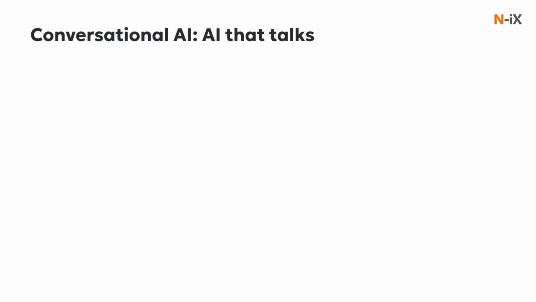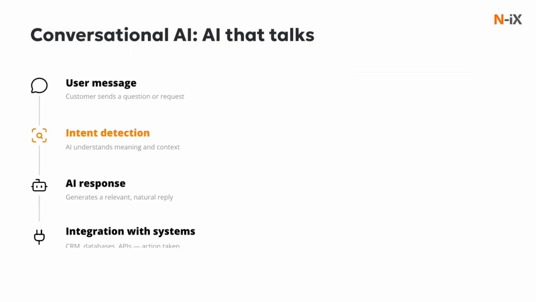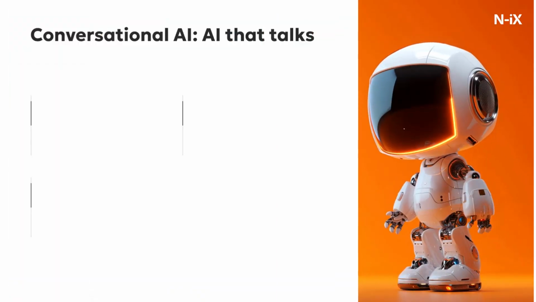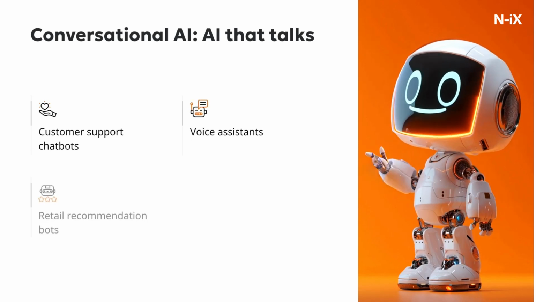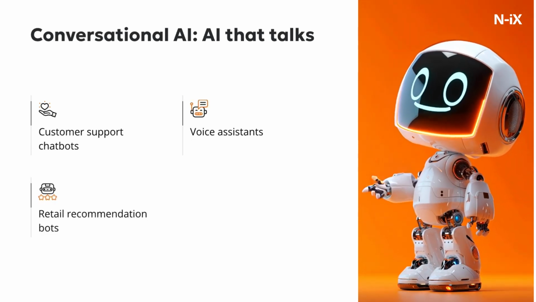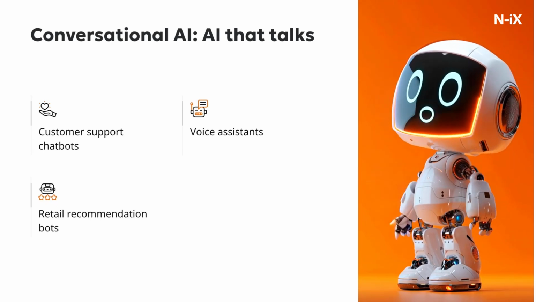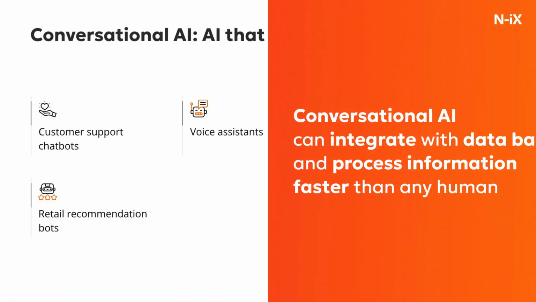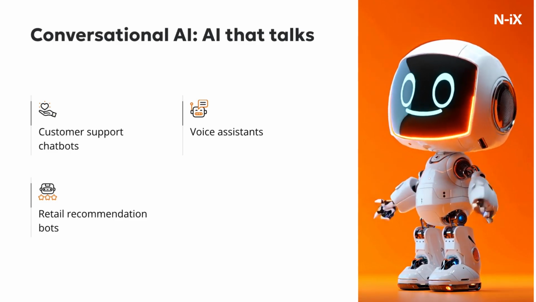Conversational AI powers chatbots, virtual assistants, and customer service automation. Its main feature is understanding language, interpreting user intent, generating responses, and continuously improving based on feedback. Businesses use conversational AI to provide 24/7 support, answer routine questions, and personalize customer experiences. The biggest advantage is efficiency. AI can handle thousands of conversations simultaneously, drawing on vast databases and processing power beyond human capability, freeing human teams to focus on complex problems.